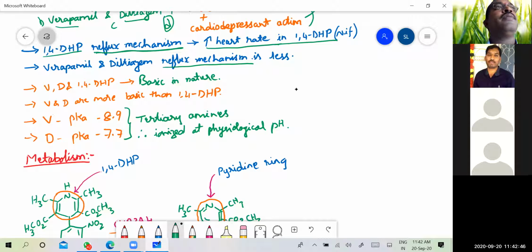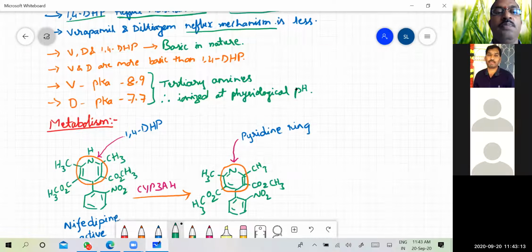So if asked which of these compounds will have an increase in heart rate in spite of their antihypertensive activity, you have to say that the depin class of compounds have the chances of increase in heart rate because of the reflex mechanism, that is, the baroreceptors which are present at the initial part of the aorta.